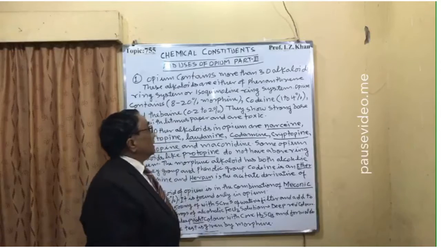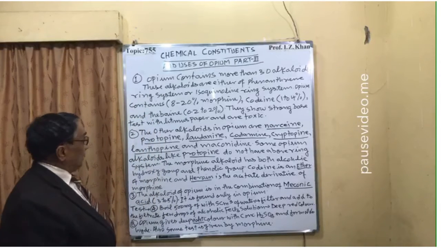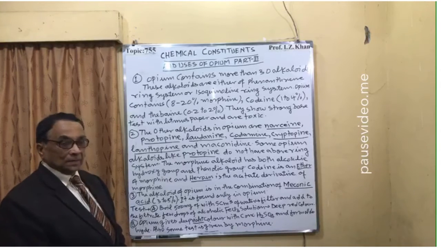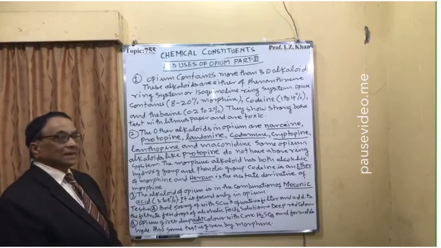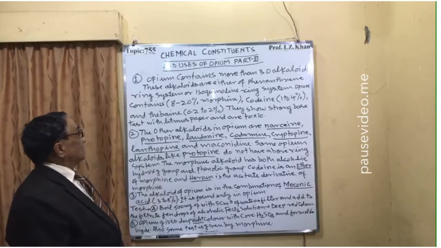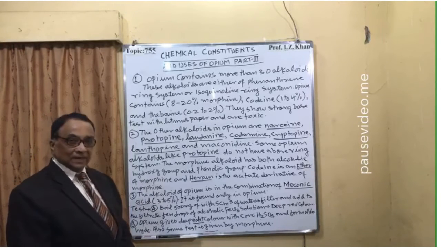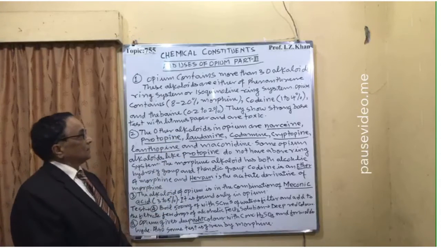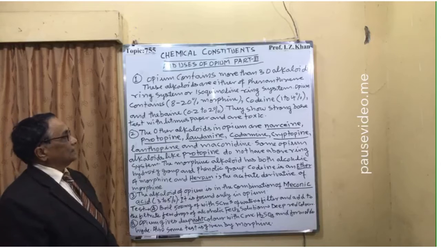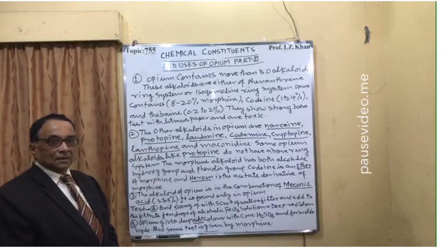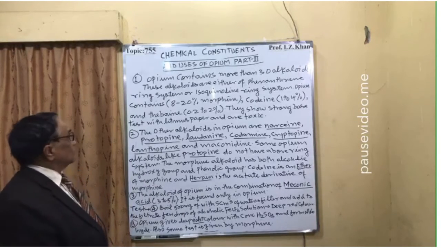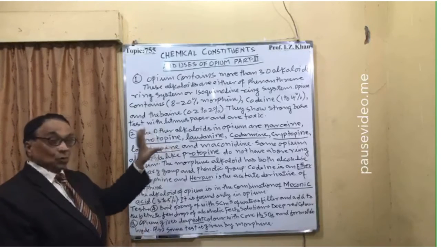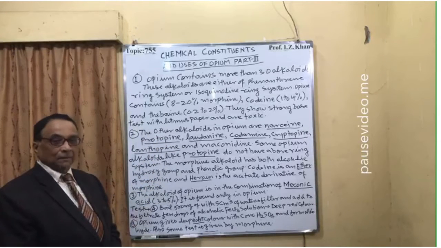So the opium, chemical constituents and uses of opium, part 3. Number 1, opium contains more than 30 alkaloids, and these alkaloids are either of phenanthrene type or isoquinoline type. All these I have already explained. There are 2 groups of alkaloids in opium.